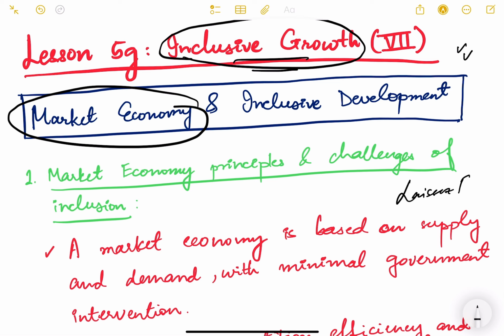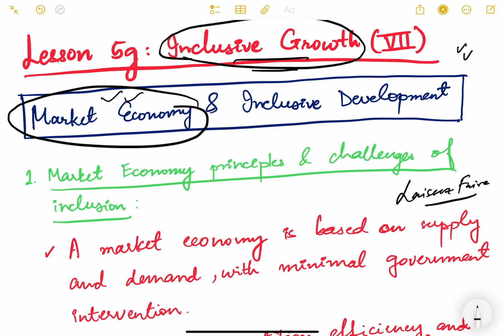Okay, so in economics terms, such a policy where there is minimal government intervention is called laissez-faire, and the market forces of demand and supply by the consumers and suppliers determine the prices and quantity of supply. So whatever is happening in the market is determined by the market forces. Such an economy is called a market economy, and there are certain features of such an economy.